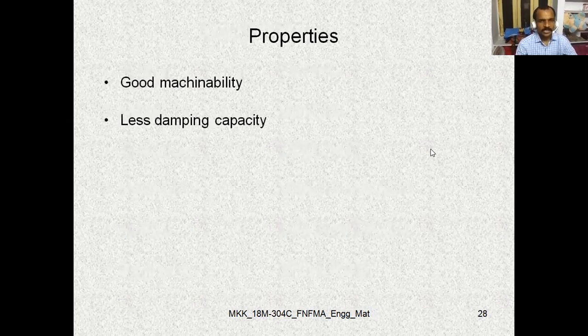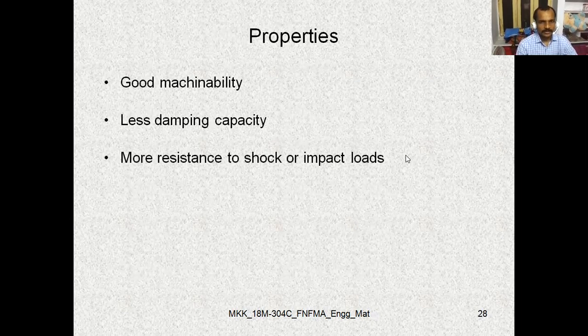Coming to the properties. Good machinability, less damping capacity. So spheroidal cast iron has good machinability, meaning it is suitable for machining processes. Less damping capacity, nothing but absorbing energy and changing mechanical energy into heat is somewhat less.